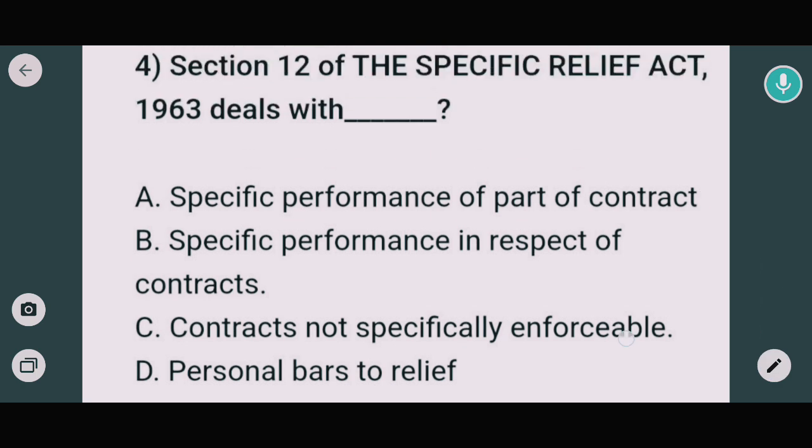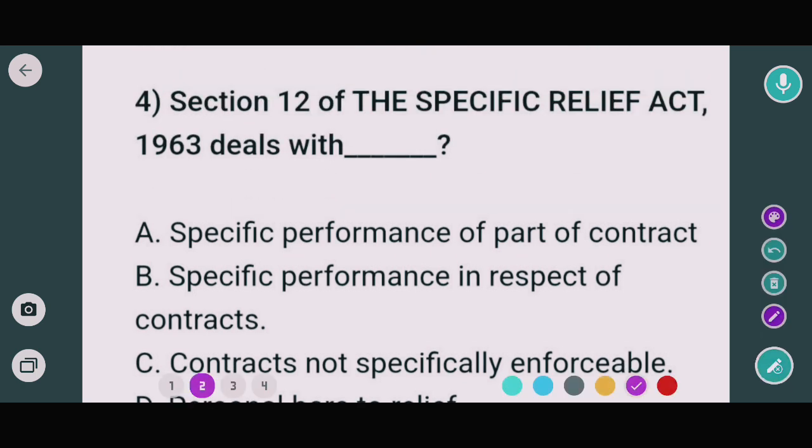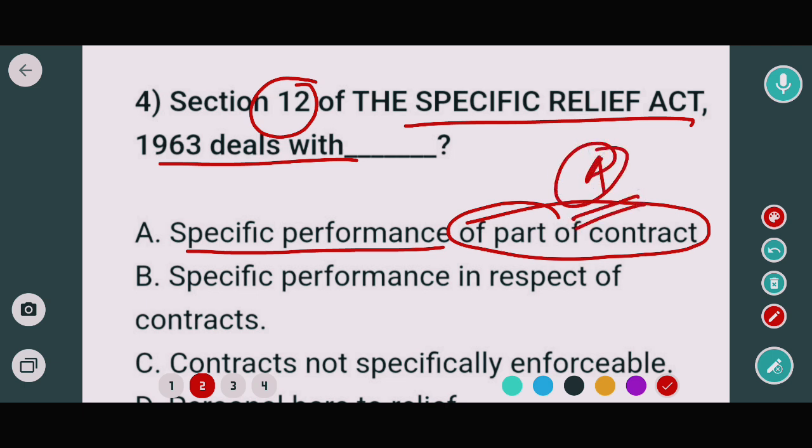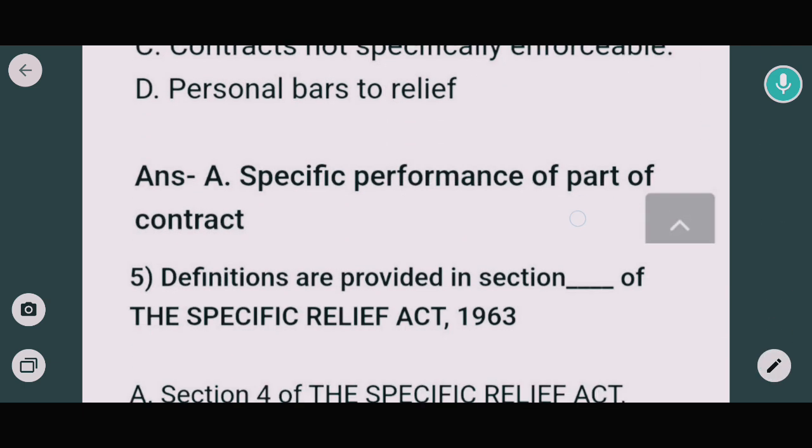देखिए क्वेश्चन में क्या बोला है, Section 12, which is a very important section of the Specific Relief Act, deals with the specific performance of part of the contract. So in this case, option A would be the correct answer. Now moving to the next question.